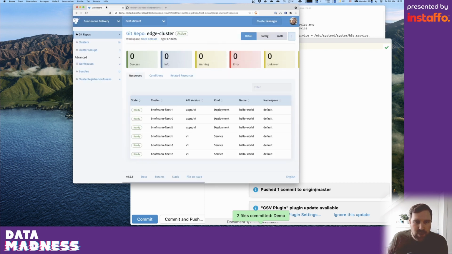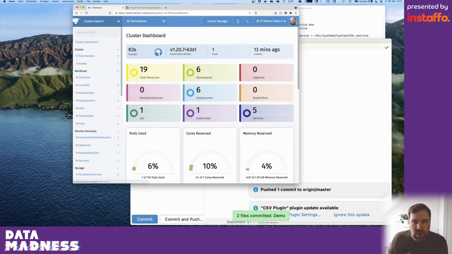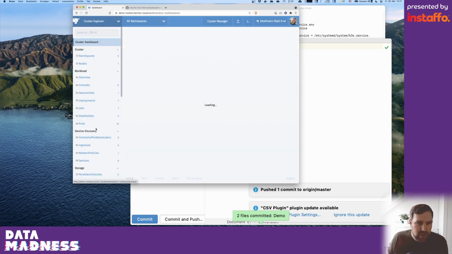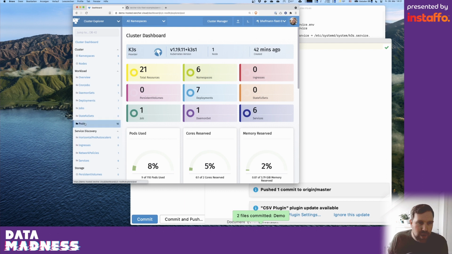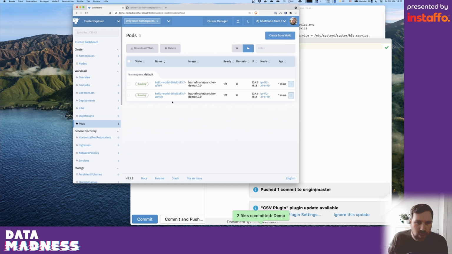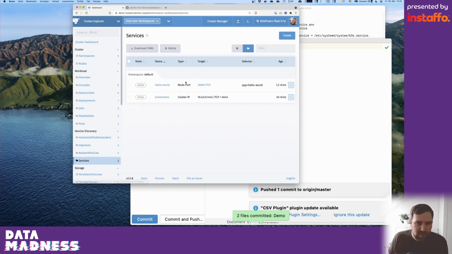And if we go back to Rancher, we can see, oh, that worked. I have now in 3 clusters a new application deployed. And we can also have a look at this. If we go back to the Cluster Explorer here and we go to our fleet, let's say 0 cluster, we can see, let's go only to the user namespaces, we have now our Hello World application running here with 2 replicas, and we also have a service that is the load balancer for this application.